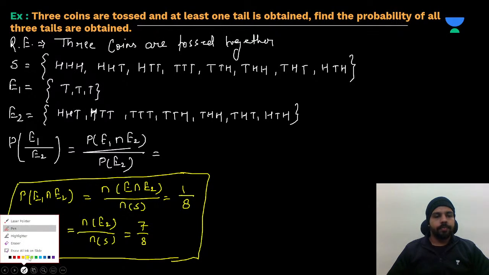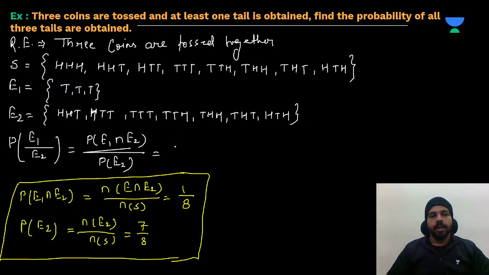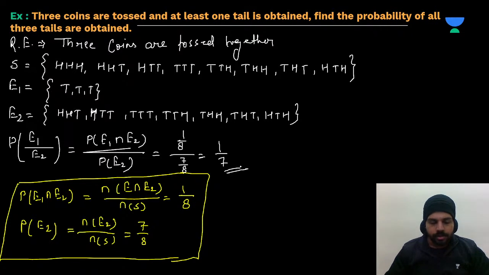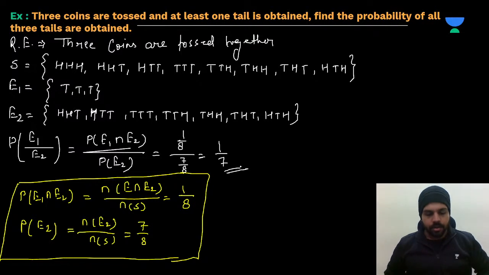So we'll be getting the probability of E1 intersection E2 is 1 by 8 divided by the probability of E2, which is 7 by 8. So we will be getting 1 upon 7. This will be our answer. Okay. Clear to all? Like this, we can apply the conditional probability. Okay. So note it down. Then we are moving to the next question. Okay.